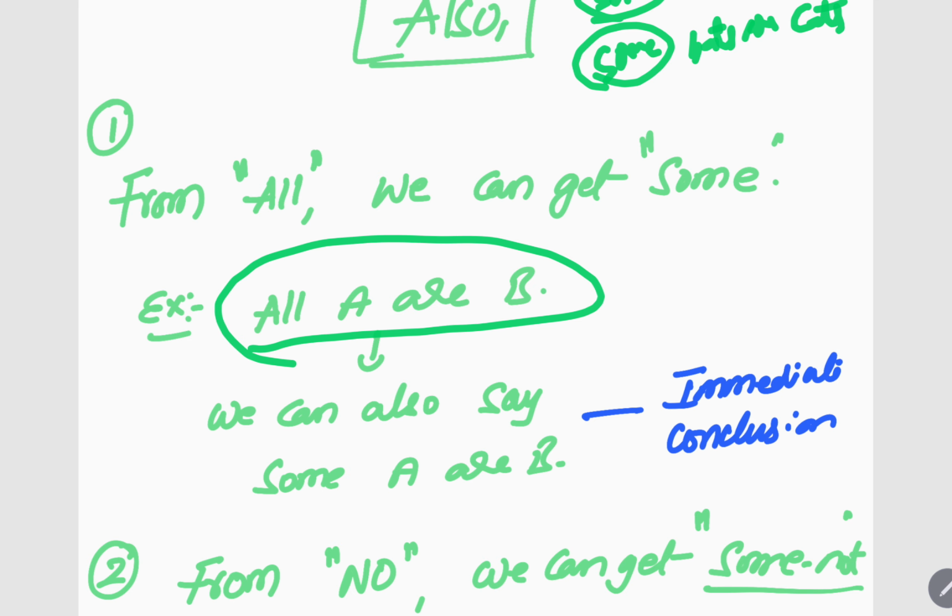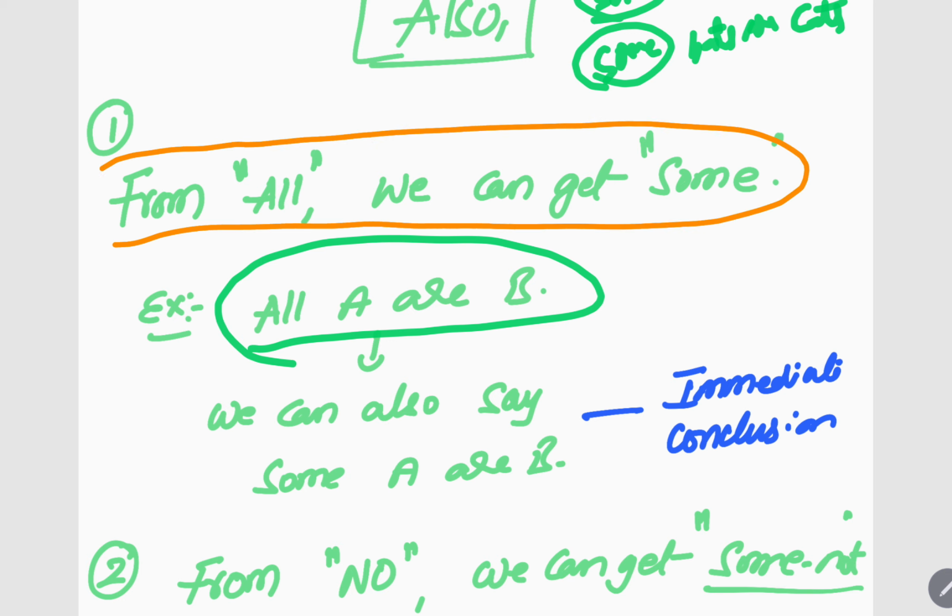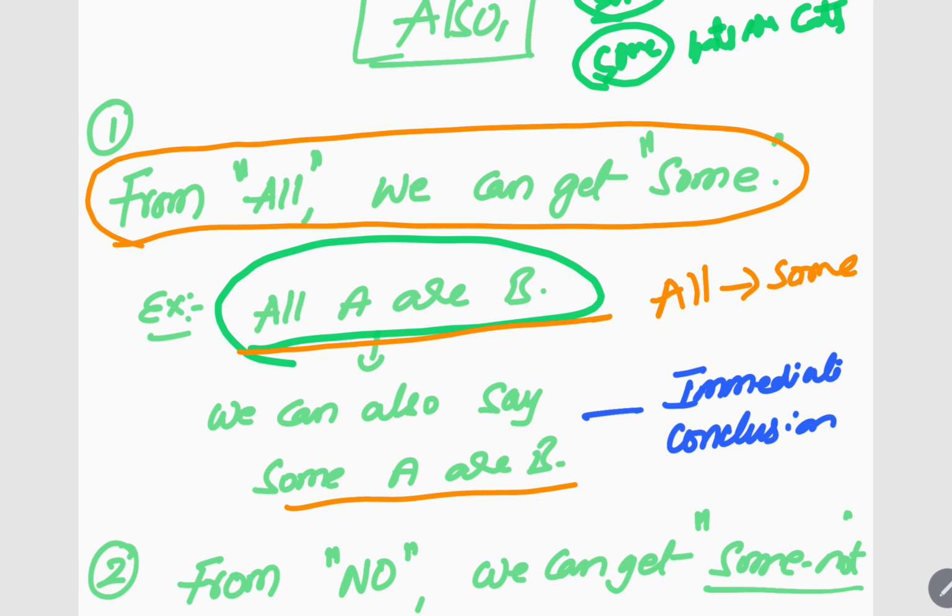See, remember this, from all we can get some. Got it? What do you mean by that? Suppose there is a question, all A are B. When I say all A are B, I can also say some A are B, because from all we can get some. Remember this simply, that's it. There is nothing to learn by heart. From all we can get some. So if there is a sentence like all A are B, I can also write some A are B. So in the conclusion, if all A are B is not there, if there is some A are B, I can put that option also, because from all we can get some.